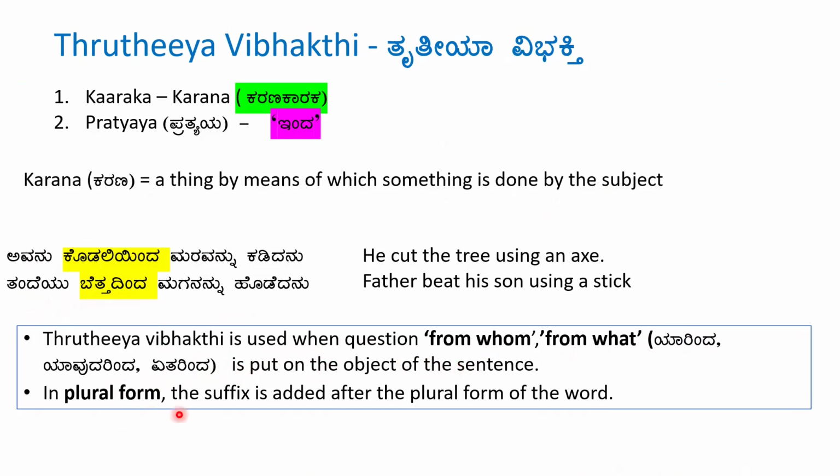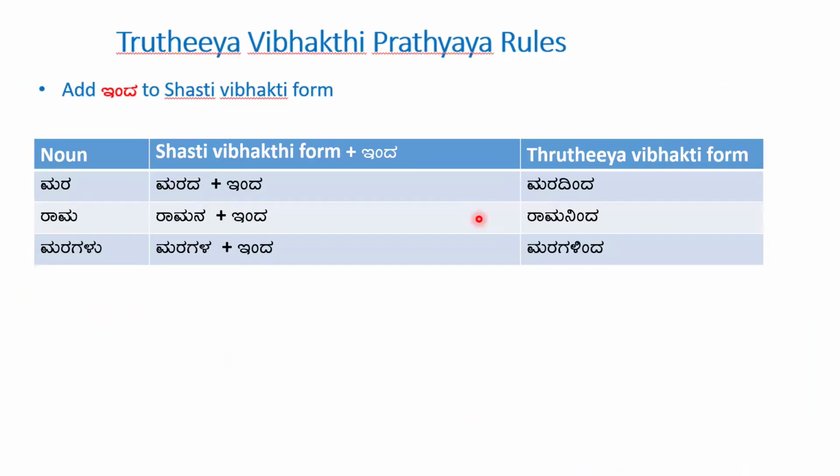In plural form, the suffix is added after the plural form of the word. For example, mane plural is manegalu, manegalu plus inda, manegalinda. Let's see the rules for Tritiya Vibhakti. The word mara. Tritiya Vibhakti rule says that add inda to the Shashti Vibhakti form. We will see Shashti Vibhakti in the later part of this video.